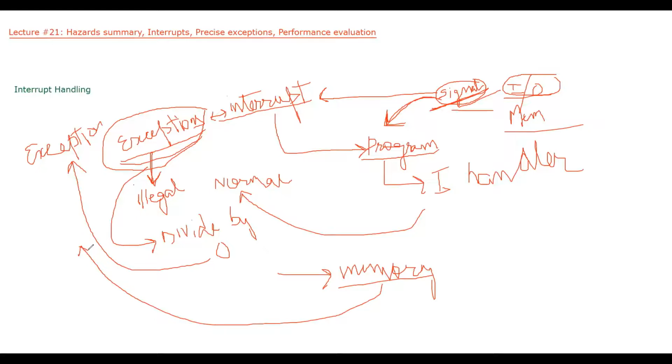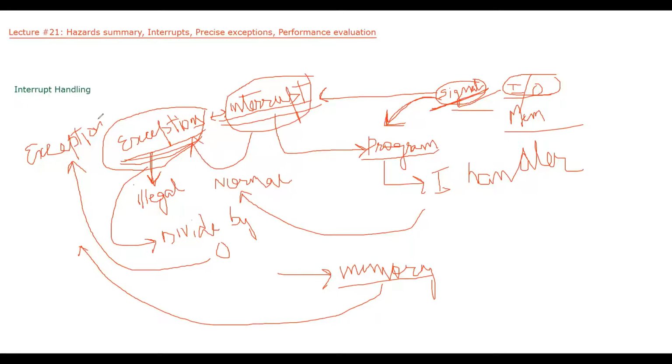So the processor will stop the current program or process and will handle that particular exception or interrupt. Now we have to see how we can handle interrupts and exceptions. Let's only discuss interrupts here, because that will also apply to exceptions.